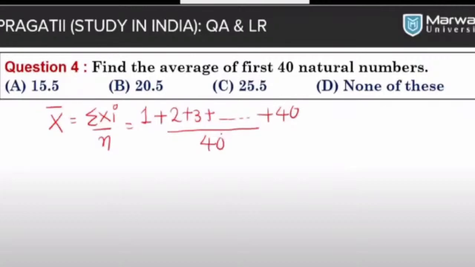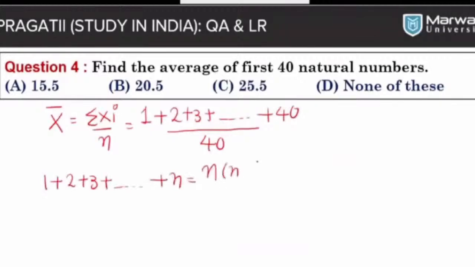Now here I have one question: if you want to add natural numbers from 1 to 40, manually it is not possible, it is very difficult and takes too much time. But we have one formula if you want to add natural numbers 1 plus 2 plus 3 plus up to n, where n is the count of natural numbers. There is one formula: n into n plus 1 divided by 2. This formula you can apply here. This is one way.